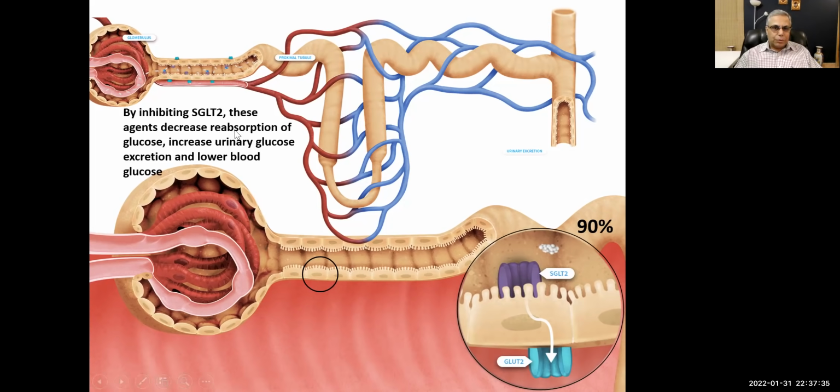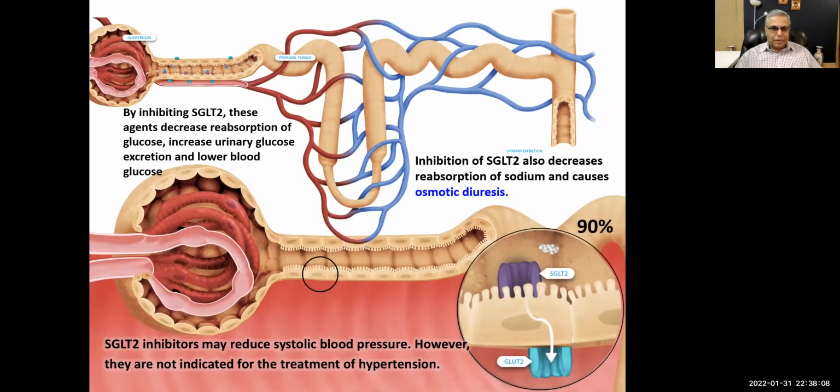By inhibiting SGLT2, these agents decrease the reabsorption of glucose and increase urinary glucose excretion, which is a problem, and it lowers blood glucose, but it is not an antihypertensive drug. Okay, inhibition of SGLT2 also decreases reabsorption of sodium, and both the increase in sodium and glucose in the tubules will cause osmotic diuresis. But the increased amount of glucose causes problems in the urinary tract. Okay, they're not indicated in hypertension. They cause a little improvement of blood pressure.